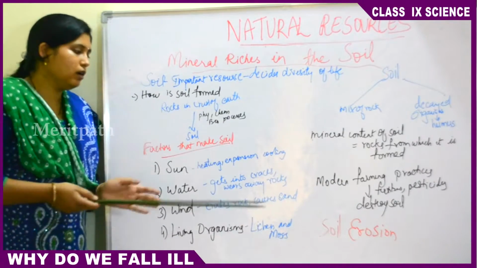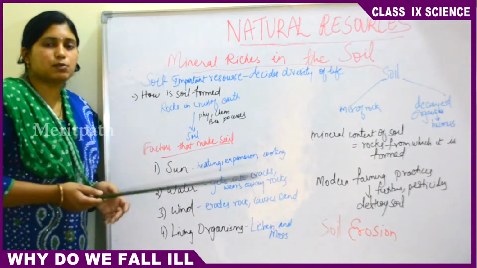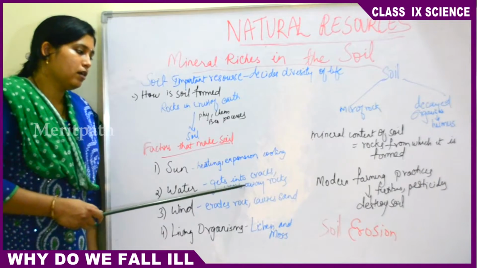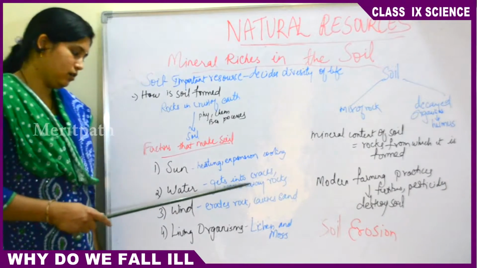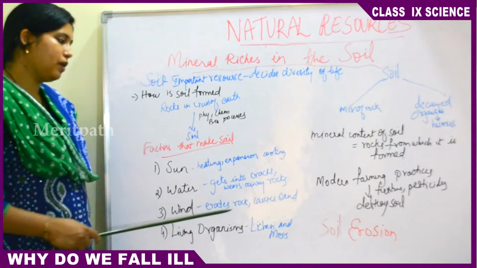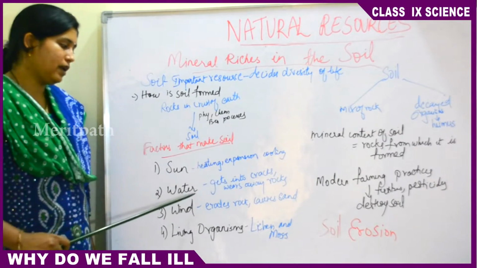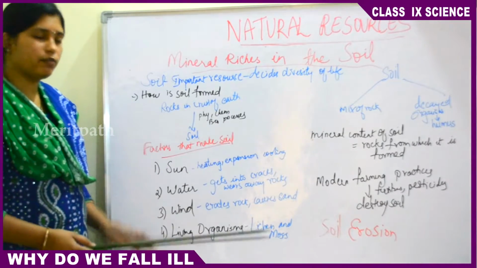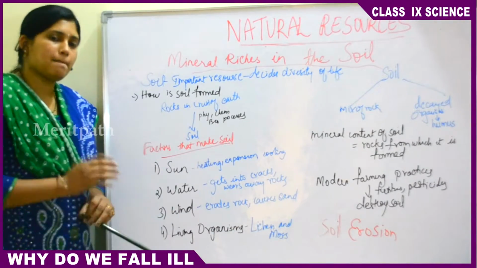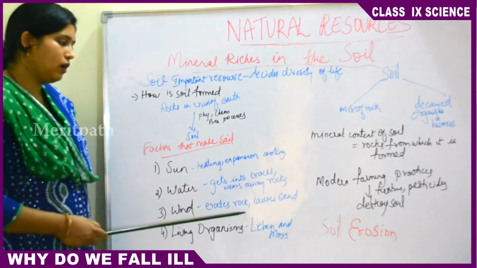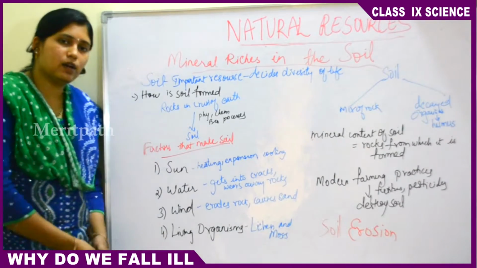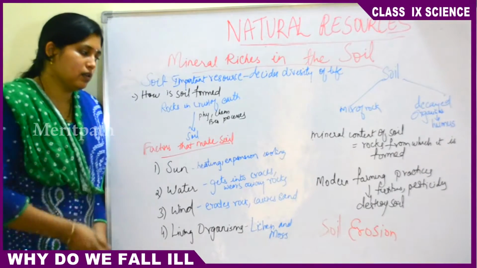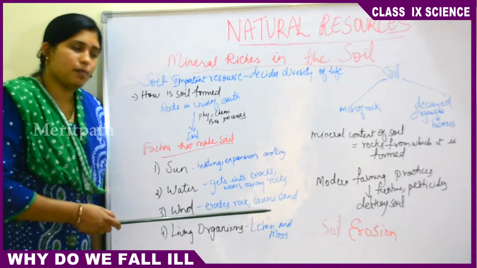Again, in the flowing water, these rocks get washed away. The small particles of rocks get washed away in this flowing water. This will result in formation of soil or sand. Next, wind. So wind also erodes the rocks. Likewise, how water has the capacity of wearing away the surface of rocks, same way wind also has the capacity of wearing away the rocks. So it results in the formation of sand. If wind wears away the surface of the rock, it is developed into fine small particles. Then this causes the formation of sand.